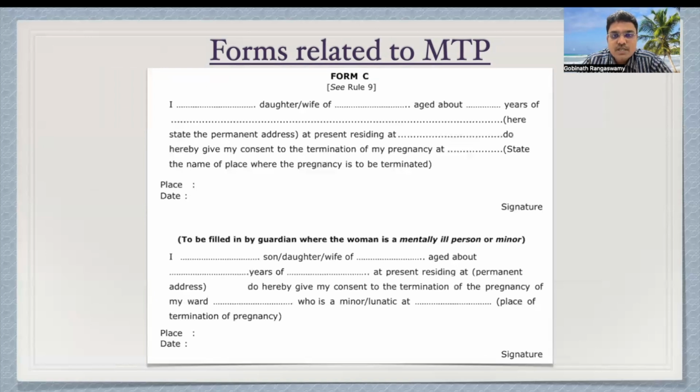So next is Form C, or the consent form. So the first one is the consent by that particular person herself if she is not a mentally ill person. Suppose that person, the woman or the child, is a minor or a mentally ill person, then the consent has to be obtained from the guardian, parent or guardian.